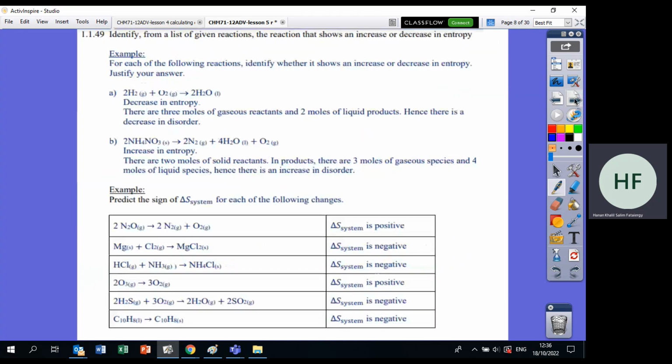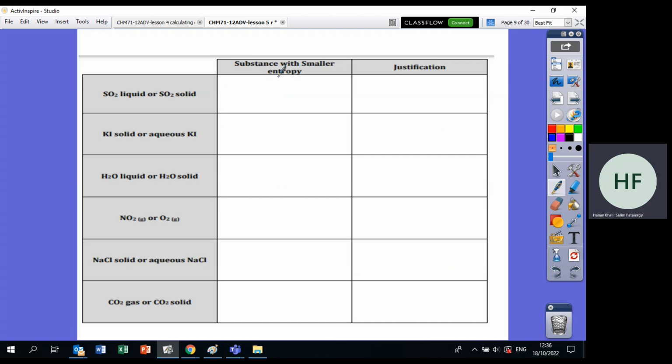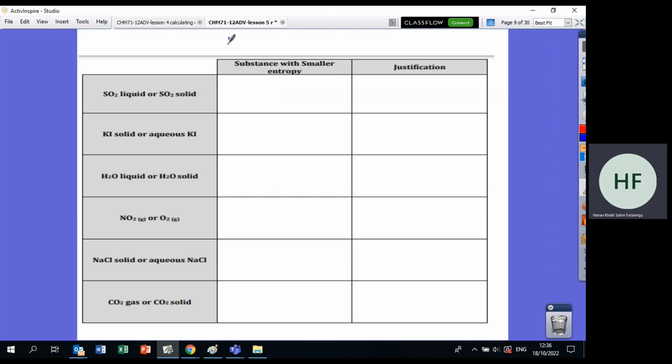Okay, before we do the laws of thermodynamics, let's see this question. Now, we have to choose the substance with a smaller entropy, يعني less randomness, less disorder. Okay, SO2 liquid or solid, where do you think the particles move less? In solid, طبعا in the solid. Why? Because the entropy of solid is less than the entropy of the liquid.